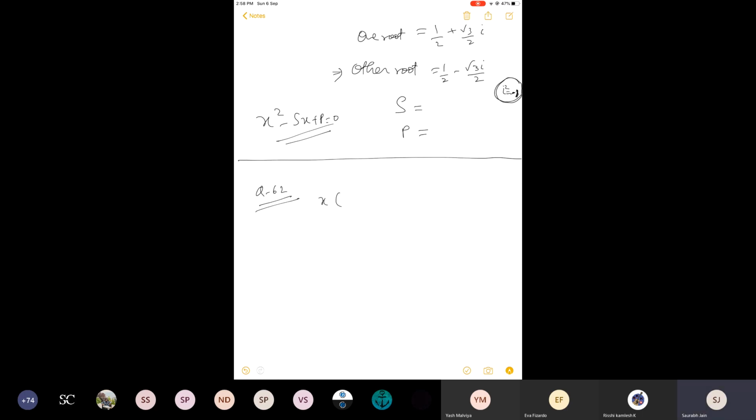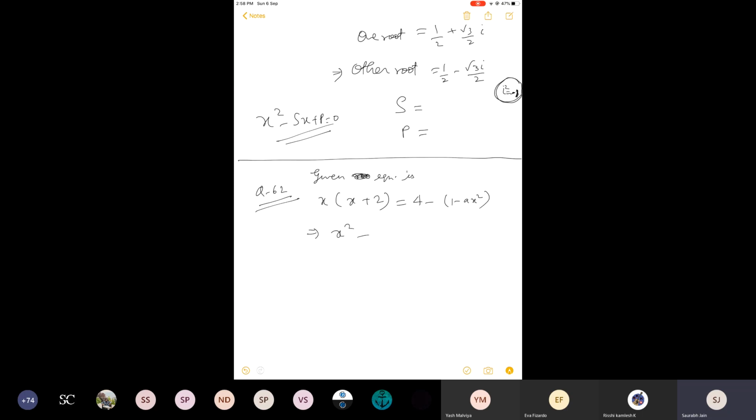First of all, let us simplify this equation. That is the first thing to do in any question of quadratic equation. Let us try to simplify it and write it in the standard form. This is the given equation. Then we will see what is given.